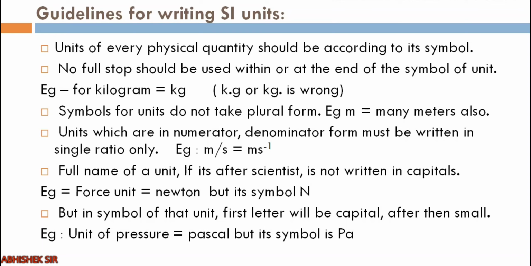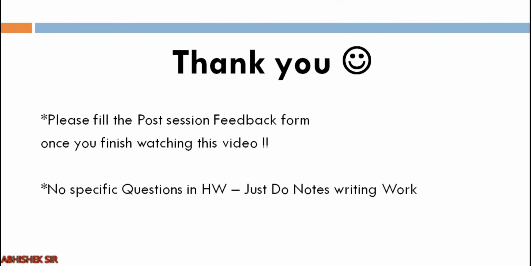But the unit of pressure is pascal, so its symbol has capital P, and the A is small: Pa. Clear? So only the first letter is capital in the symbol. If you are writing the name of the unit, only small letters. So these were the guidelines for writing SI units.